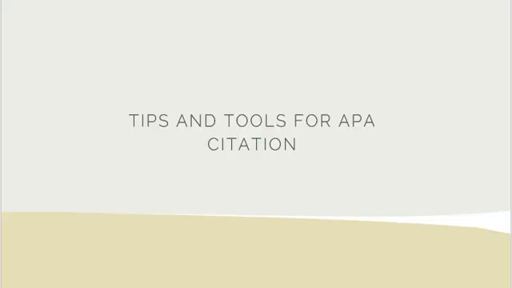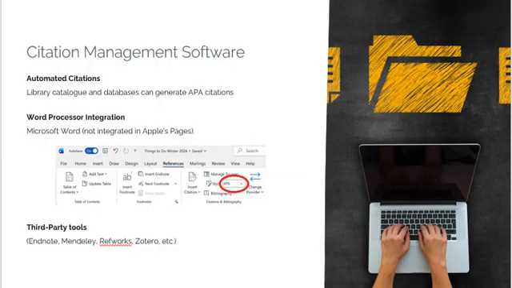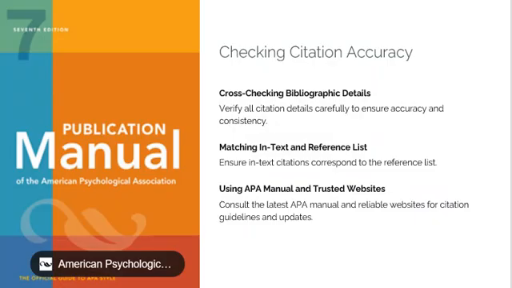Tools and tips for APA accuracy. Many library databases and catalogs can generate APA citations automatically, but always double-check them for accuracy. Microsoft Word includes APA formatting tools, and citation managers like Zotero, Mendeley, and EndNote can help you organize your sources. Finally, always review your references for accuracy, consistency, and correct formatting.